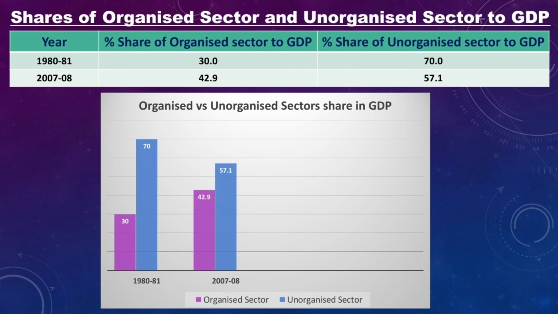You see, in 1980-81, only a very small percentage was contributed to the national income of India by the organized sector. But you can see in 2008, it increased to 42%. It is coming somewhat equal. Look at this picture. Here the gap is more, the height difference is more, so more disparity is there. But here you can see it is almost equal. Equality is coming. In this chapter, you are going to study income inequality, poverty, unemployment, everything. This is one of the important chapters also.